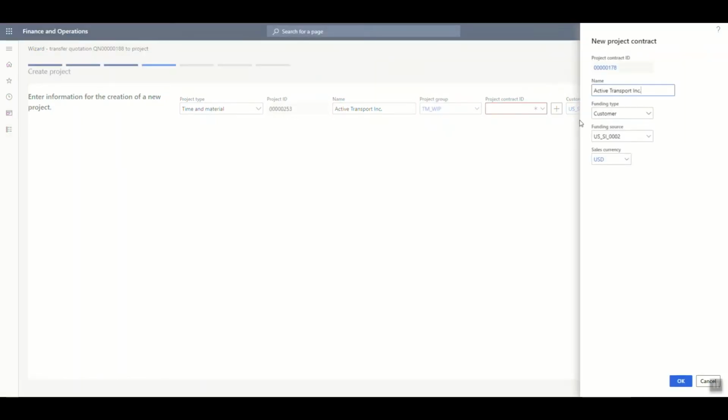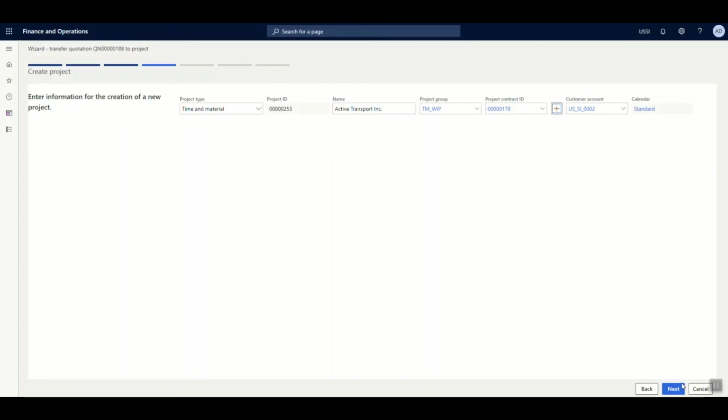Now this quotation which was created was already linked with one of the existing customers. So I'm going ahead and selecting the same customer and creating a project contract. In cases where it is not an existing customer and it's an opportunity, by having the project quotation confirmed, the system will automatically create a customer account for you.